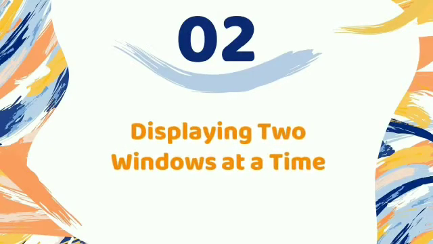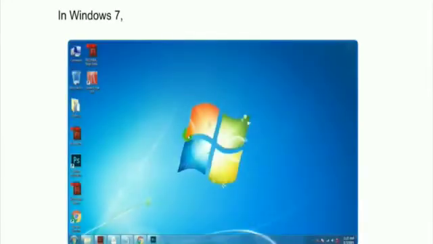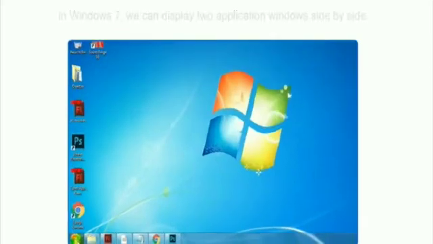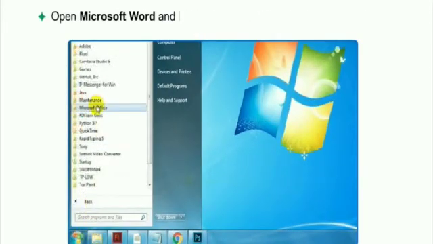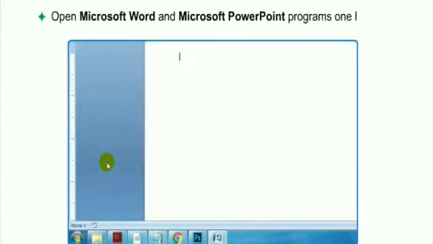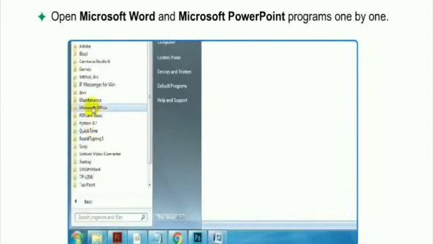The second important feature of Windows 7 we are going to discuss here is how you can display two windows at the same time. Means how you can show two windows at the same screen. So let's discuss it by doing a practical of it. In Windows 7, we can display two application windows side by side. Open the Microsoft Word and Microsoft PowerPoint programs one by one.